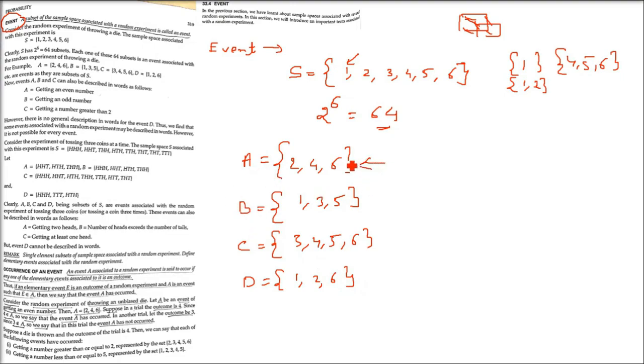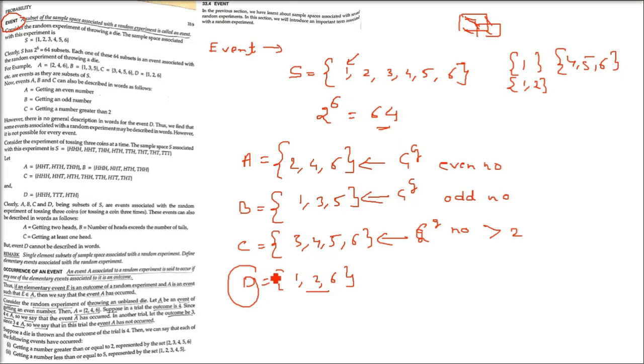Now A can be named. A is a proper set, getting an even number from sample space S. So getting an even number: 2, 4, 6 are even numbers. B is getting an odd number, so this is a proper set which can be named. C is a set getting a number greater than 2. Okay, so these events can be named. A, B, C, D are all the events associated with the sample space of a random experiment.